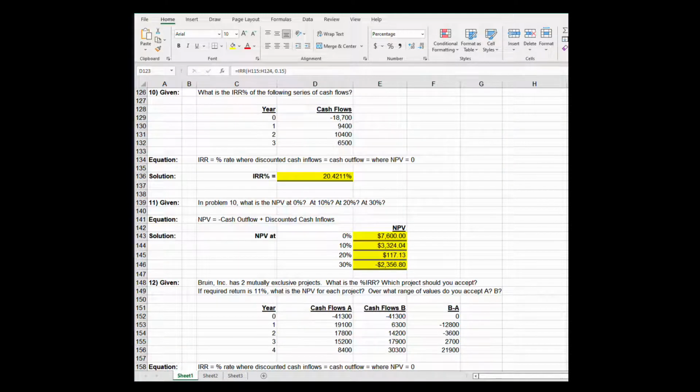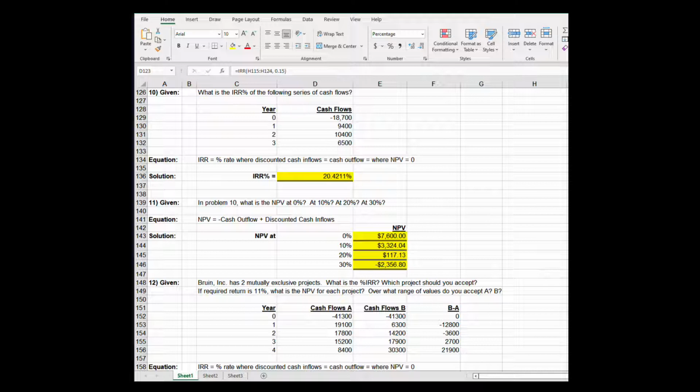In problem 10, what's the IRR for these series of cash flows? Whenever you see the letters IRR, you always write down on your piece of paper or your Excel spreadsheet, NPV equals 0 equals minus 18,700 plus 9,400 over 1 plus some rate, plus 10,400 over 1 plus some rate squared, plus 6,500 over 1 plus some rate cubed.